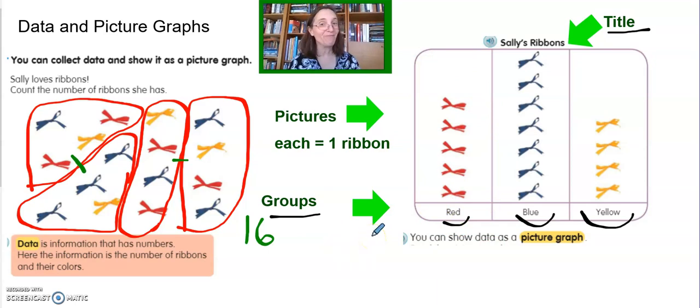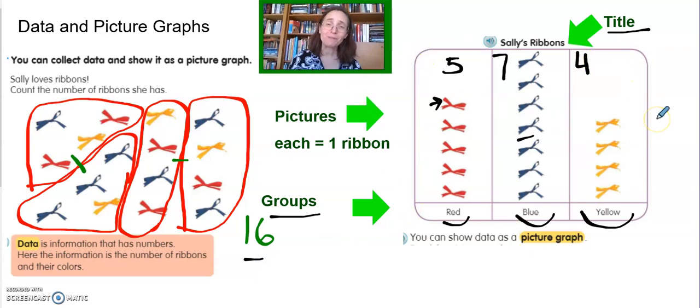And then in a picture graph, we have pictures. And in the case of this picture graph, each picture of a ribbon equals 1 ribbon. So we can see that she has 1, 2, 3, 4, 5 red. I'm just going to write that up here because we have to make sure there are 16. And let me see here, 1, 2, 3, 4. 4 plus 3 is 7. I have 7 blue ribbons and 4 yellow ribbons. Let me see, 7 plus 4 is 11. And 11 plus 5 is 16. So all of the ribbons are represented in this graph.